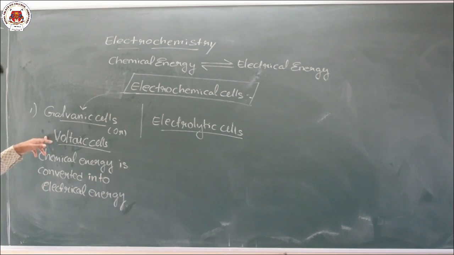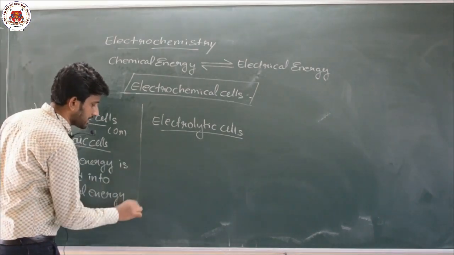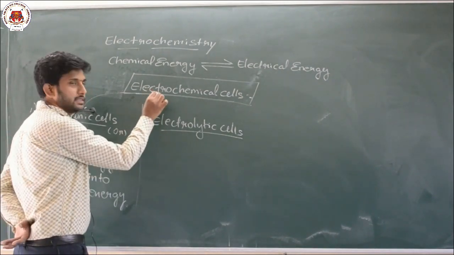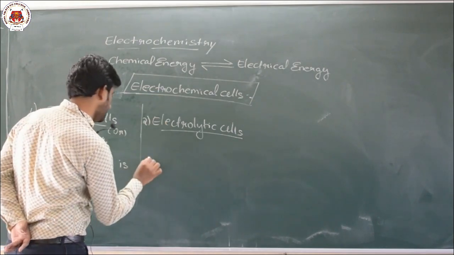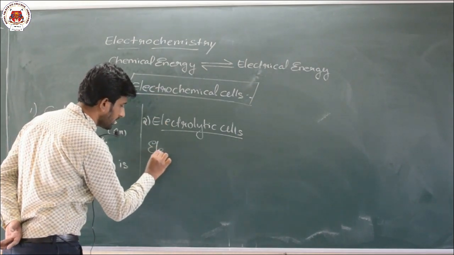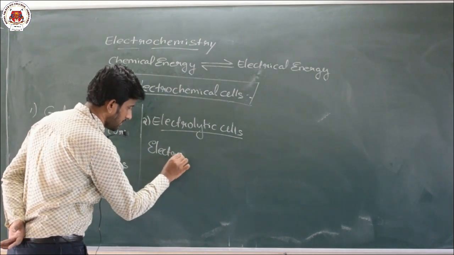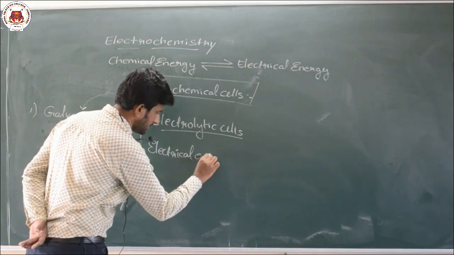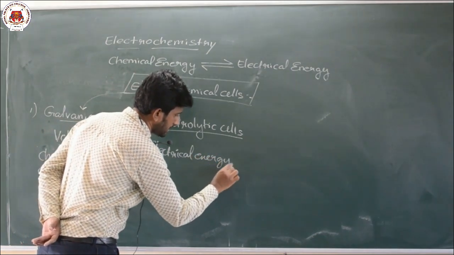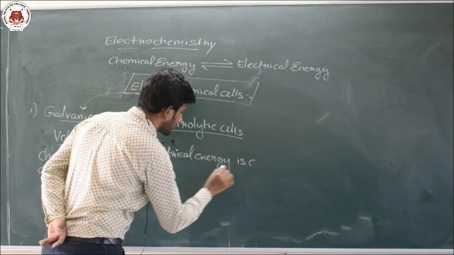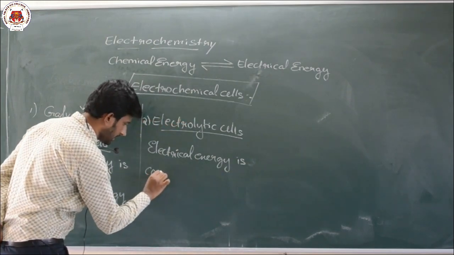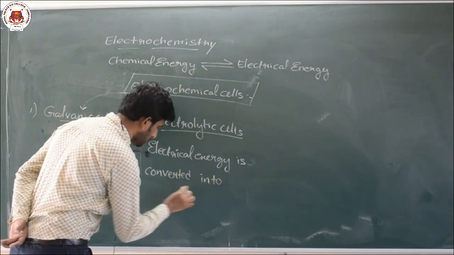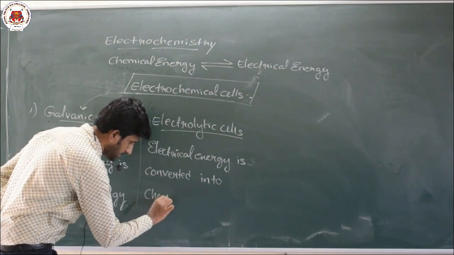Similarly, what are electrolytic cells? Electrolytic cells are the electrochemical cells in which electrical energy is converted into chemical energy.